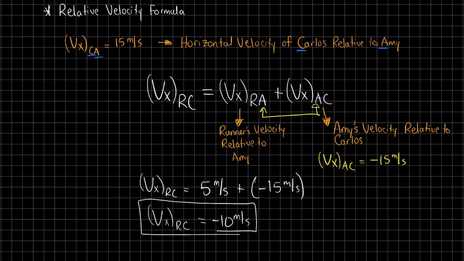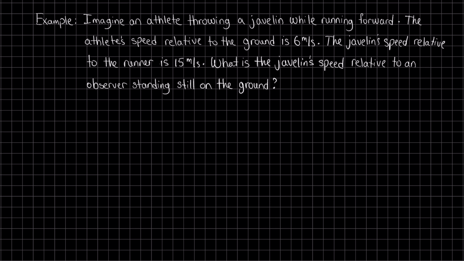Let's try an example. This example reads, imagine an athlete throwing a javelin while running forward. The athlete's speed relative to the ground is 6 meters per second. The javelin speed relative to the runner is 15 meters per second. What is the javelin speed relative to an observer standing still on the ground?